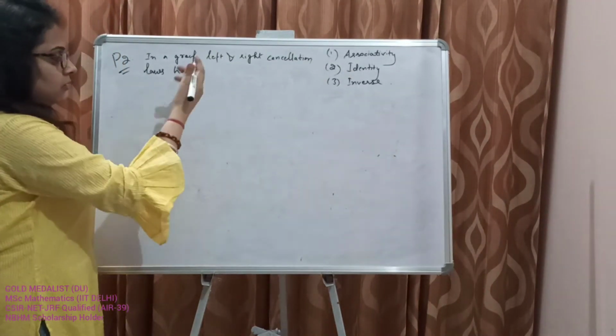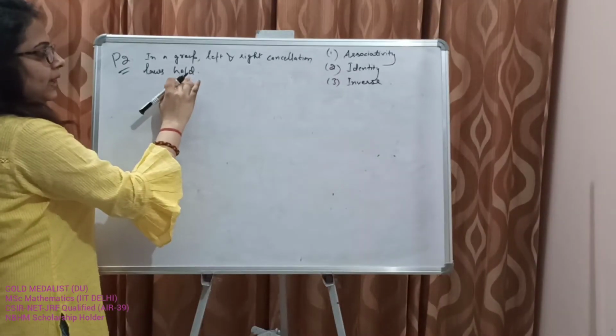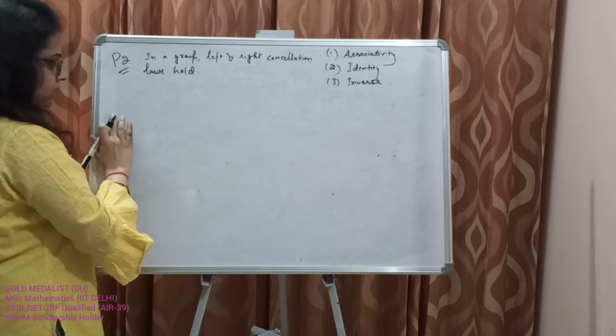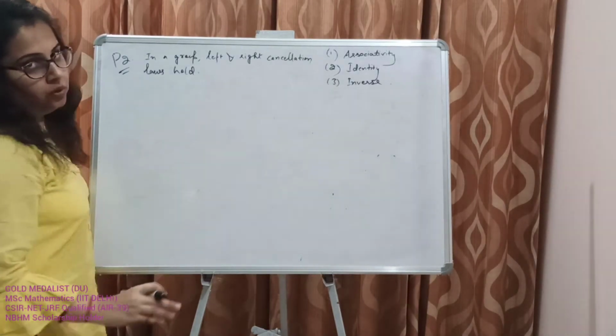that left and right cancellation laws hold. Okay. Now you remember these things from high school, that for real numbers and for integers these hold. Okay.